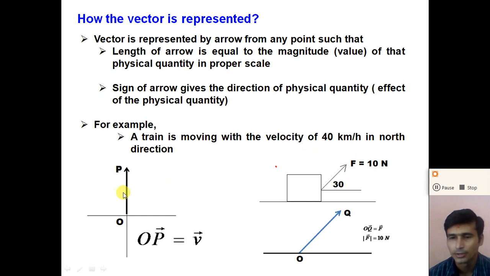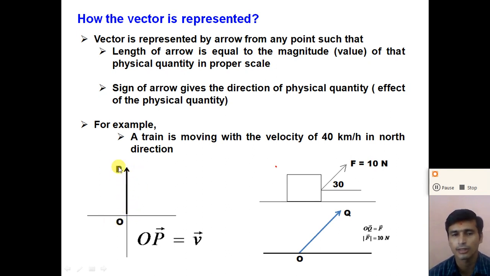we draw an arrow from any point in the north direction, right? The arrow indicates the north direction, and the size of this arrow represents 40 km/h, but we cannot represent the length of the arrow as 40 centimeter or 40 meter, right? So we take a proper scale, 1 centimeter is equal to 10 km/h, and draw an arrow of 4 centimeter in the north direction.